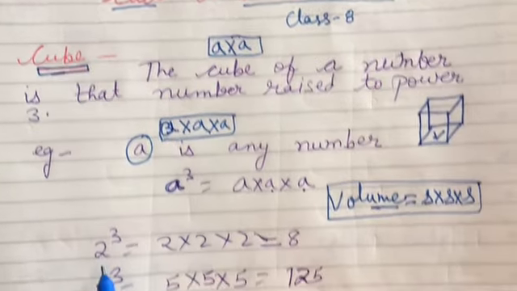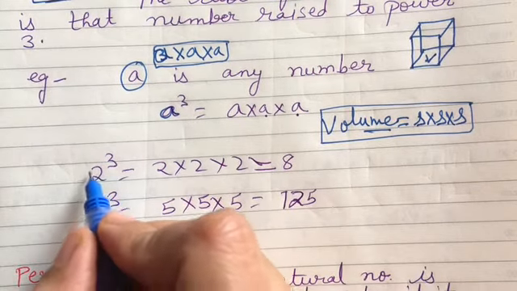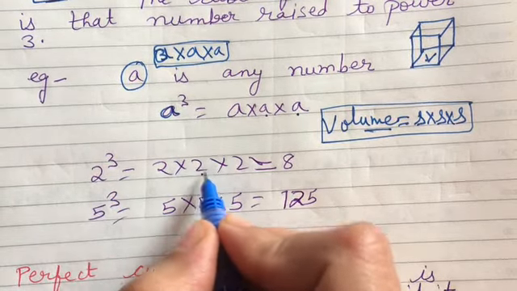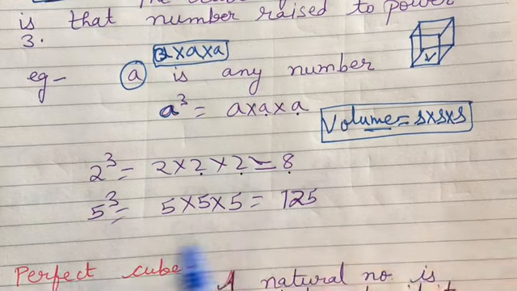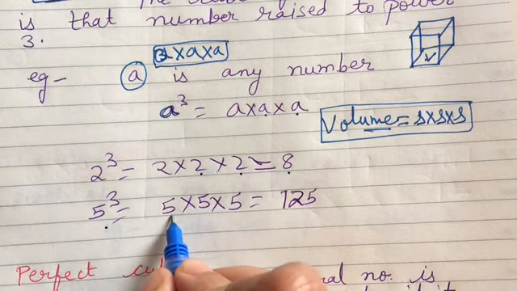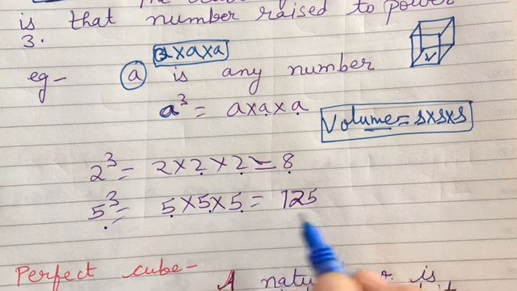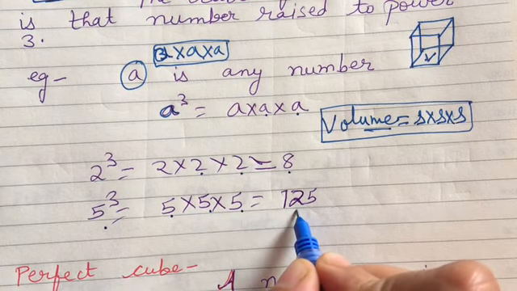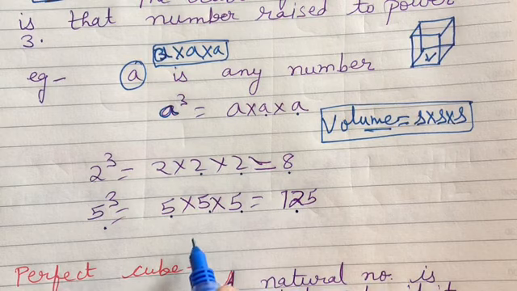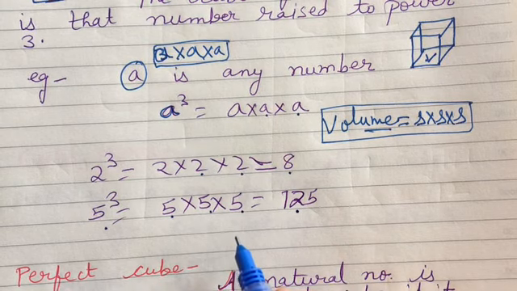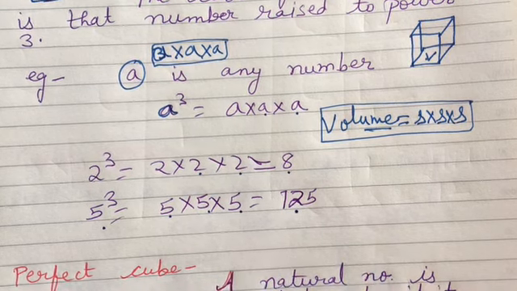Now if we take some examples, 2 cube is 2 multiplied by 2 multiplied by 2, which is 8. 5 cube will be 5 multiplied by 5 multiplied by 5, which is 125. So cube means multiplying the number 3 times by itself.